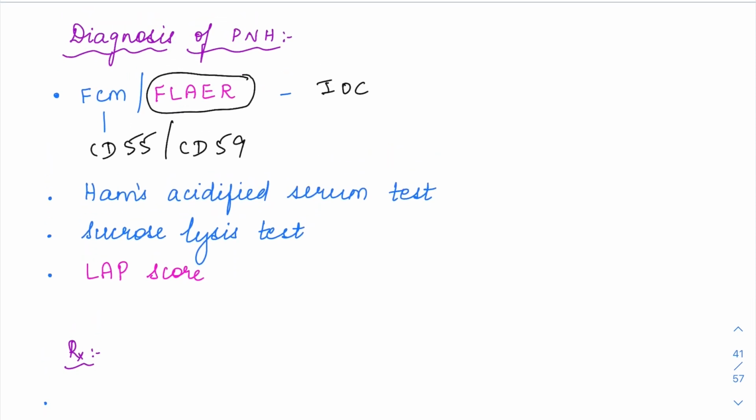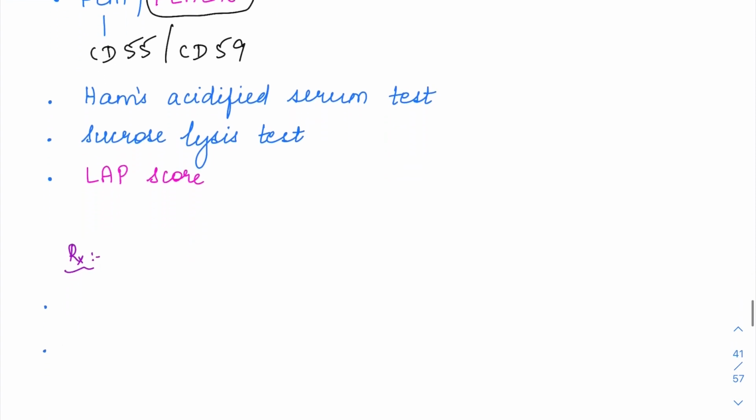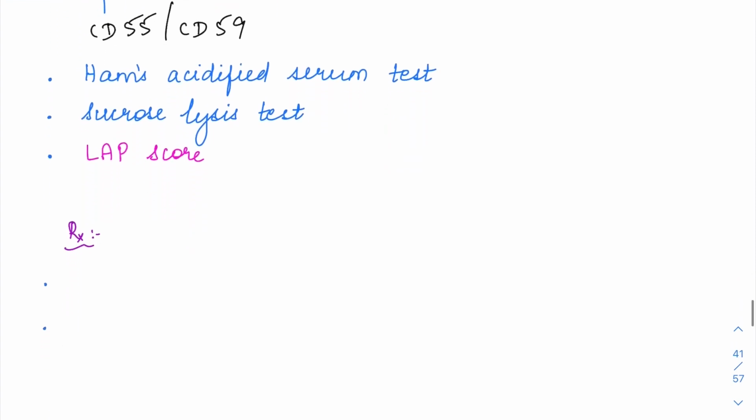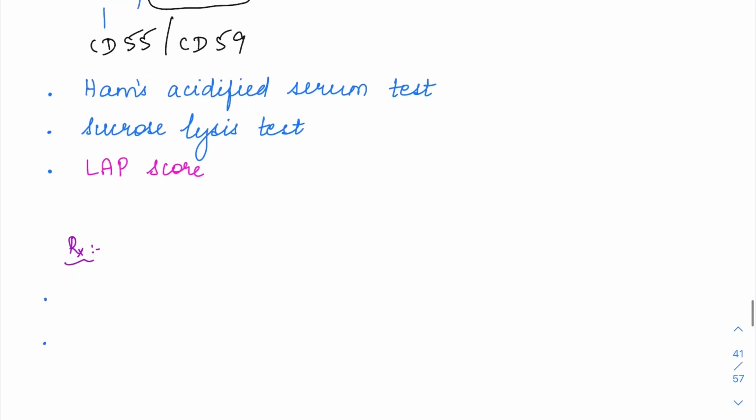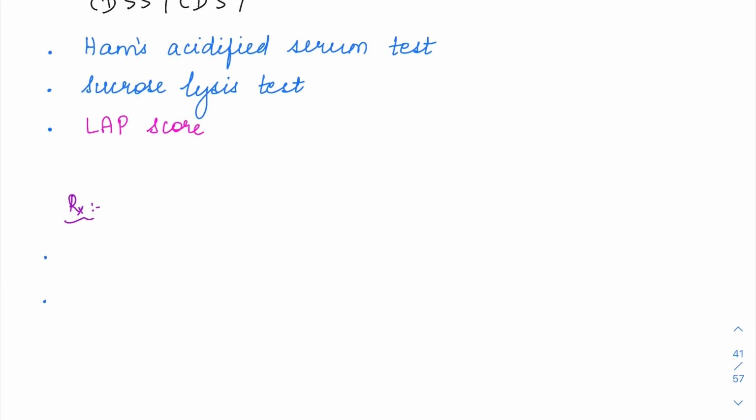So since PNH is induced under acidotic conditions, you can use other tests wherein acidosis is there. So Ham's acidified serum test or a sucrose lysis test. Here again, you can induce the hemolysis and test for the hemolysis. And if you see the LAP score, which is the leukocyte alkaline phosphatase score, here again it is going to be decreased. Okay, so this is very important. Only in CML we had read till now that LAP score was decreased, right? So LAP score is going to be decreased in PNH as well, because LAP itself is a GPI anchored protein. Okay, this alkaline phosphatase is a GPI anchored protein. So when GPI anchored protein is not going to be there in PNH, obviously LAP score is going to be decreased here.